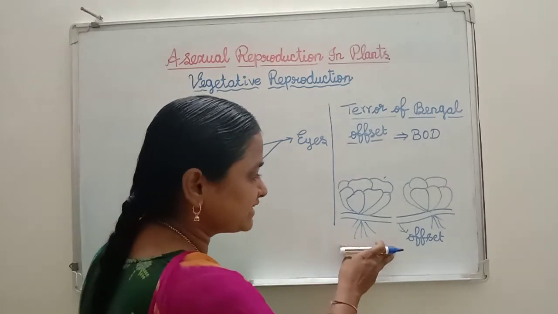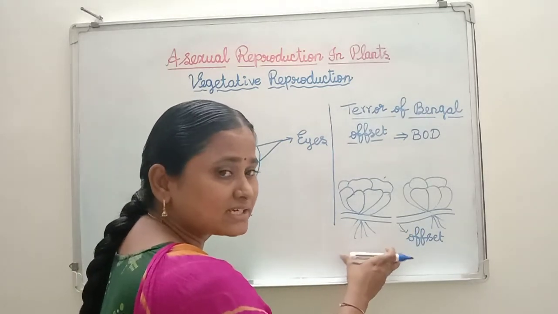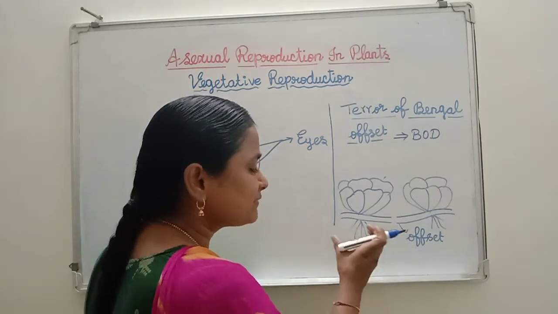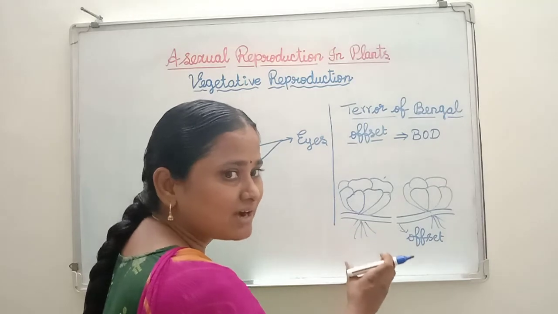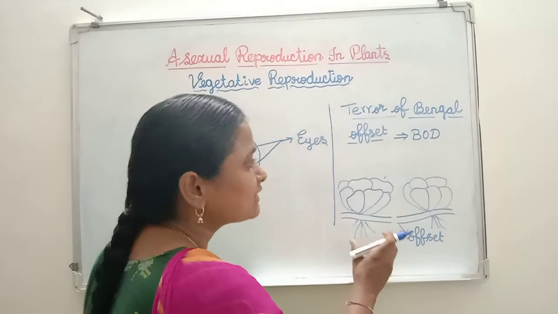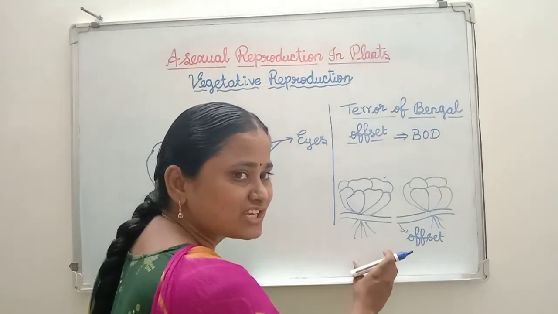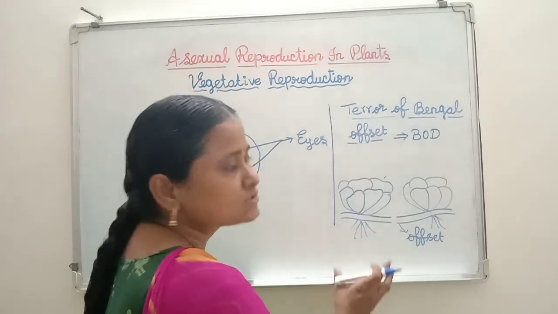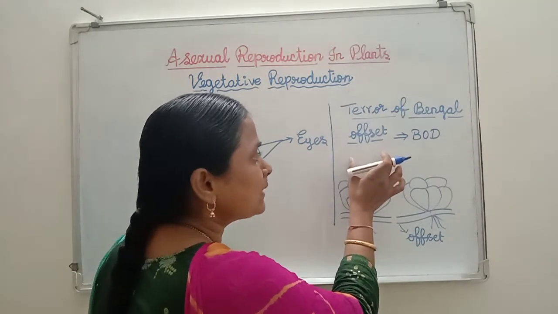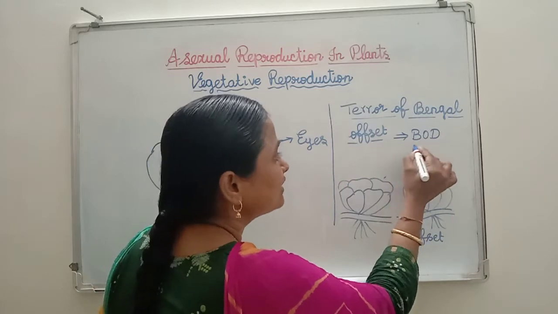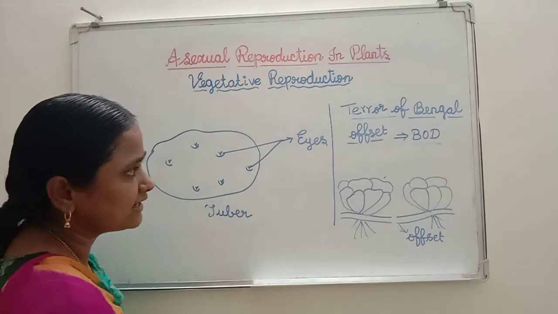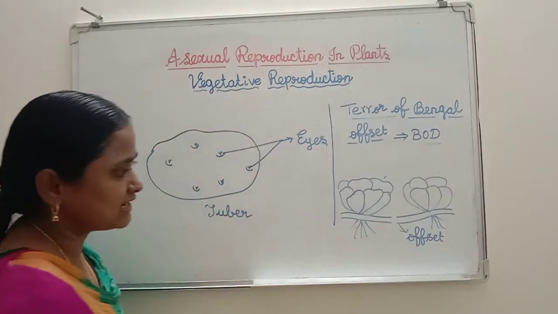Then the aquatic organisms present in the water cannot take sufficient oxygen. Due to insufficient oxygen, aquatic organisms like fishes will die. So like that, terror of Bengal, that means Eichhornia plant, causes BOD, and asexual reproduction in Eichhornia is a good example for offset.